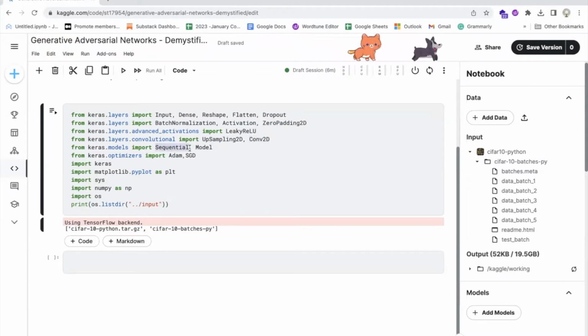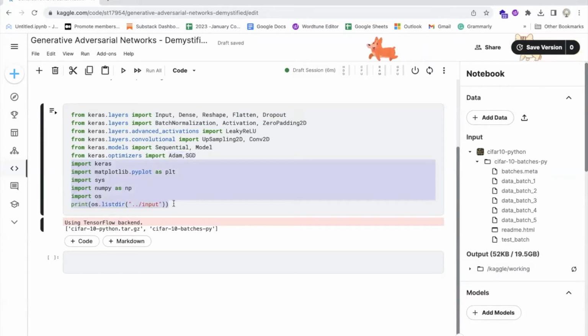Sequential, a class for defining a linear stack of layers for a Keras model. Model, a class for defining a more complex Keras model with multiple inputs and outputs. Adam, an optimizer class for training a Keras model using the Adam optimization algorithm. SGD, an optimizer class for training a Keras model using the stochastic gradient descent, SGD, optimization algorithm.